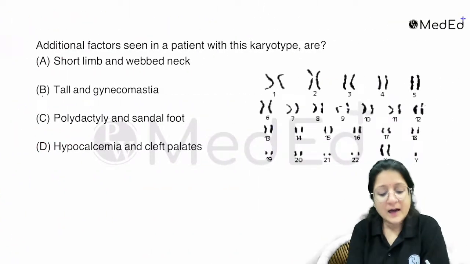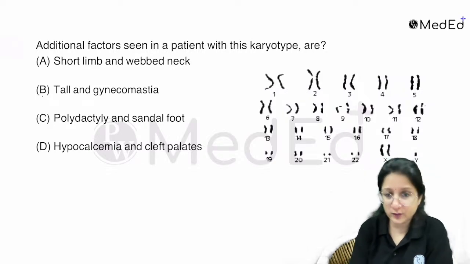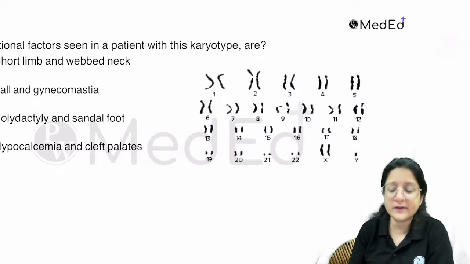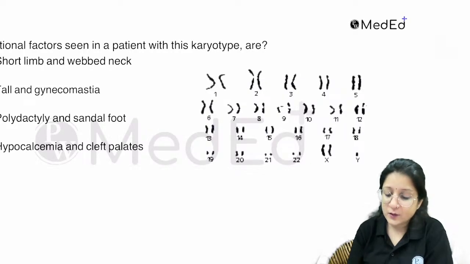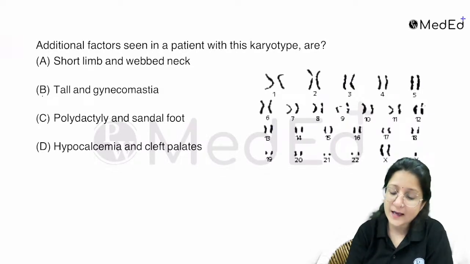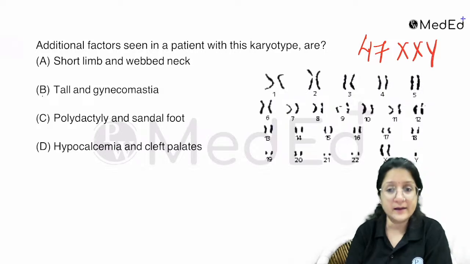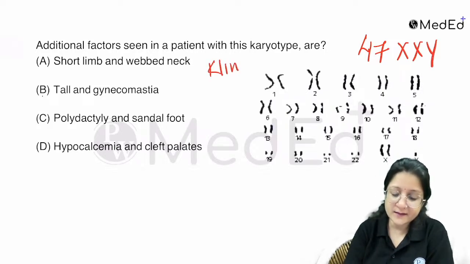Next question. Additional factors seen in a patient with this karyotype. Now, what is this karyotype? Have a look at this karyotype. What do you see? We see two X chromosomes and we see a Y chromosome. So we see 47 XXY. So we're talking about Klinefelter syndrome.